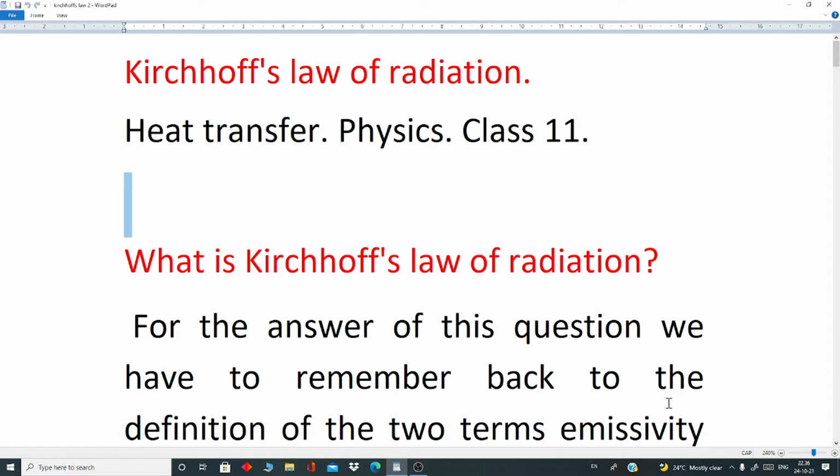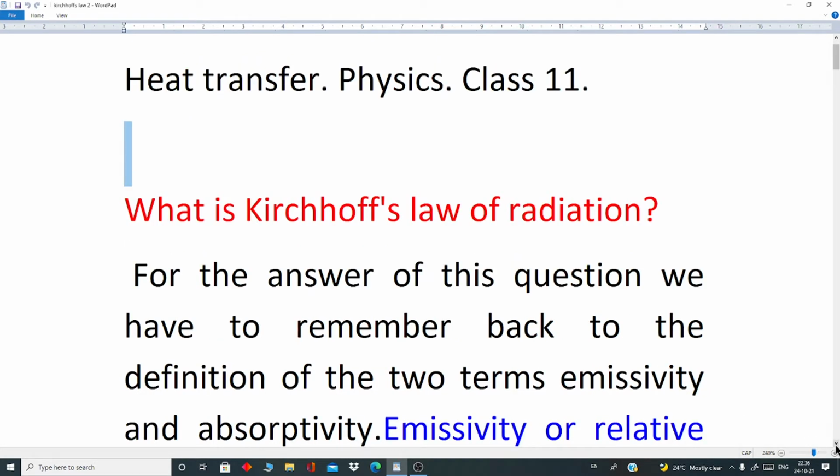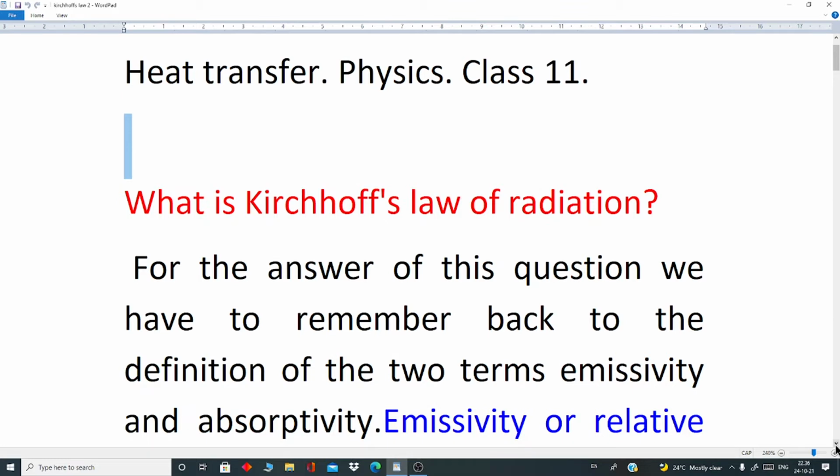For the answer of this question, we have to remember back to the definition of the two terms, emissivity and absorptivity.